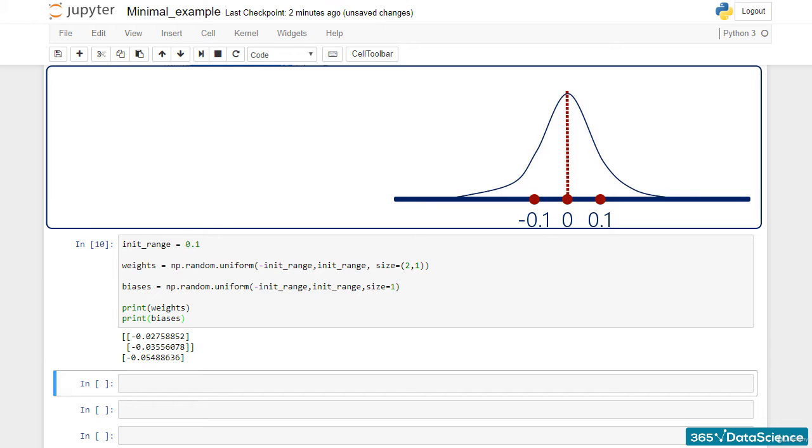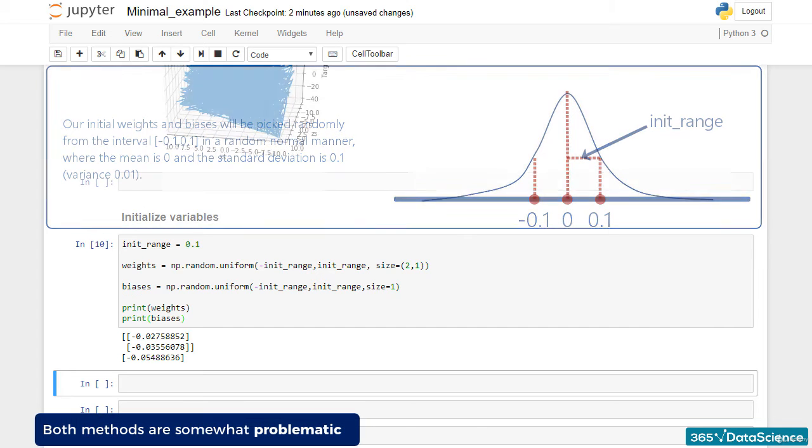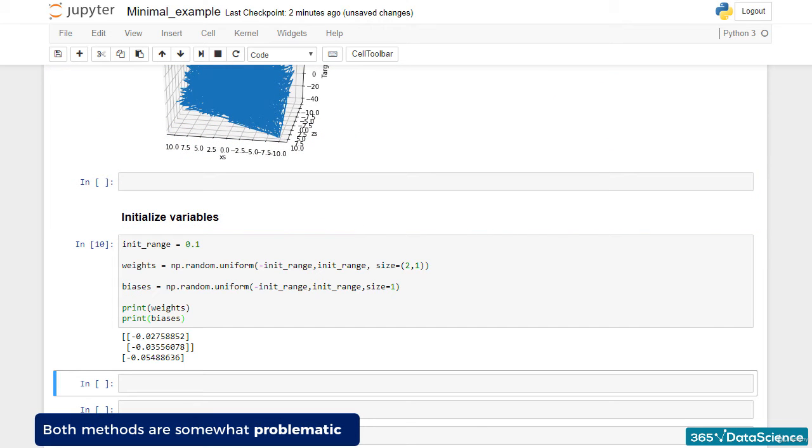The chosen variance is arbitrary, but should be small. As you can guess, since it follows the normal distribution, values closer to 0 are much more likely to be chosen than other values. An example of such initialization is to draw from a normal distribution with a mean 0 and a standard deviation 0.1. Both methods are somewhat problematic, although they were the norm until 2010. It was just recently that academics came up with a solution.